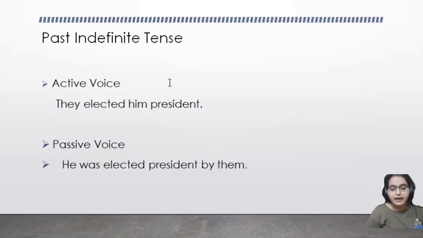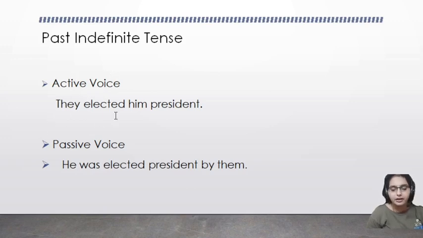Next is past indefinite tense. The active voice and passive voice of present perfect continuous tense is not possible, so it is not there. So we shift to past indefinite tense.